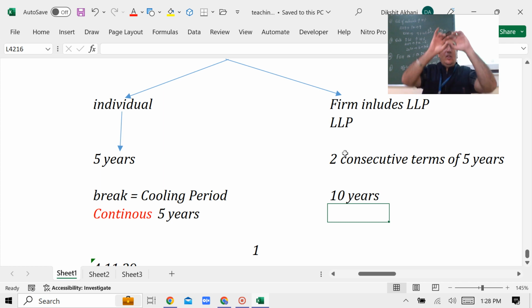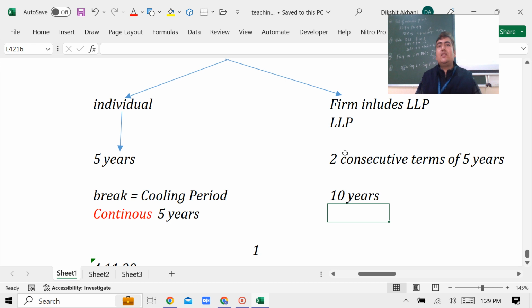If the law actually gives this text, two consecutive terms of 5 years, then instead of that sentence, if you write 10 years in the exam, does the answer remain valid or become wrong? Wrong, I am interested to know the reason. How will it become wrong? Same as the previous example you took: 1 year, 1 year, that would be the case.